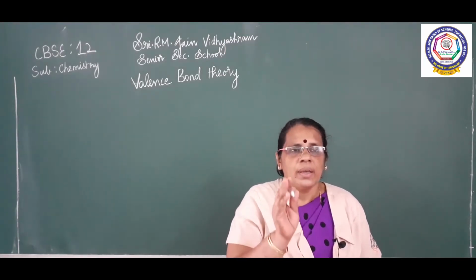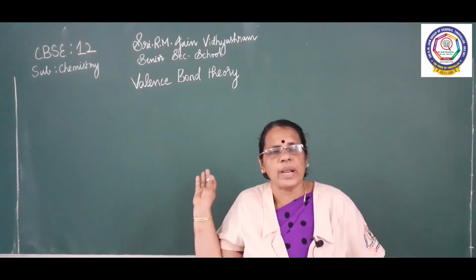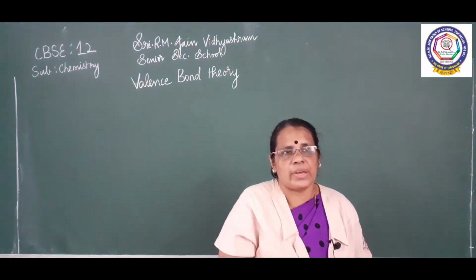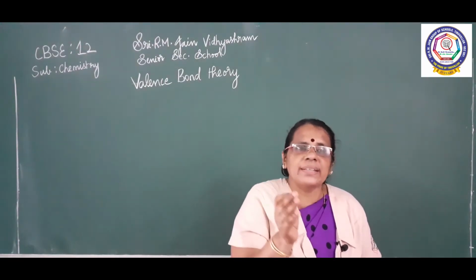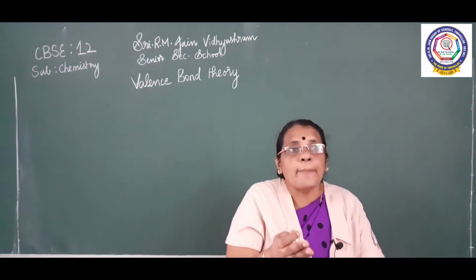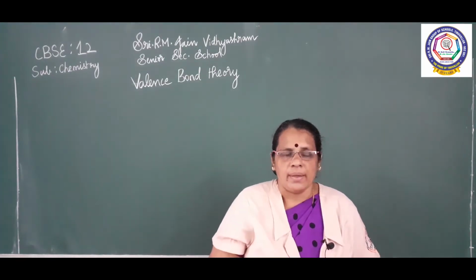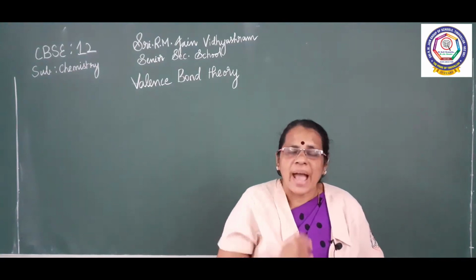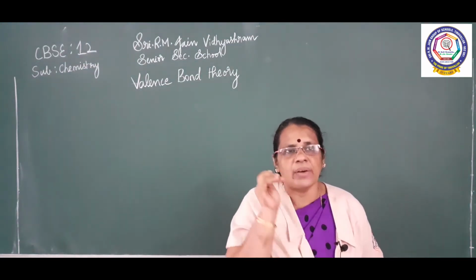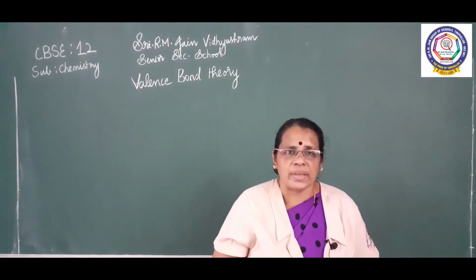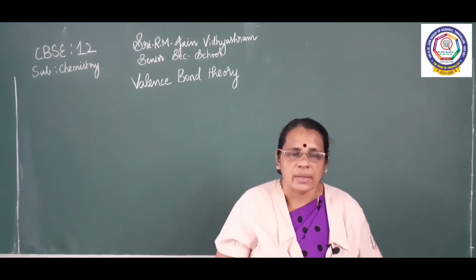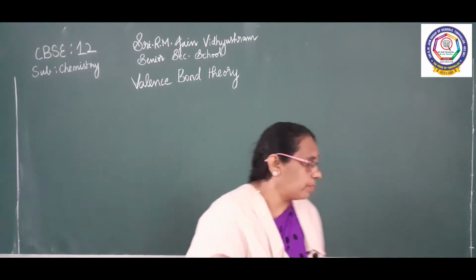So please be ready with your notebook. One by one I am going to explain the postulates of valence bond theory, and based on this we are going to see the applications of valence bond theory, where this valence bond theory is applied. And we are going to talk about the magnetic behavior and the geometry of the complex using the valence bond theory. Ready, children? Shall we start? I am going to write the postulates now.